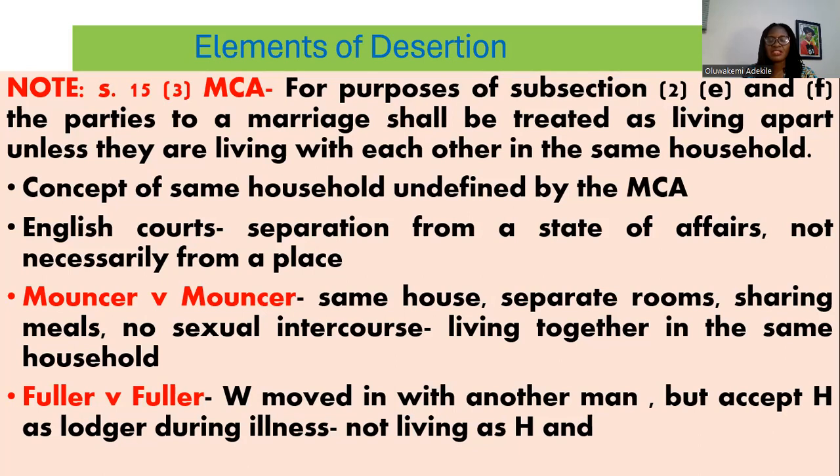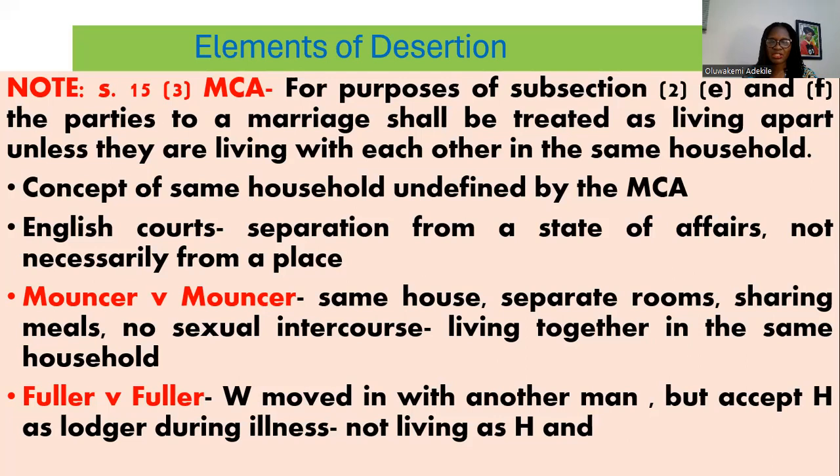In Fula and Fula, where the wife moved in with another man, physical separation had taken place. Even when she accepted the husband back as a lodger, because the husband was ill and she had to take care of him, the court held that they were not living as husband and wife. They were not living together. There has been desertion, there has been separation.